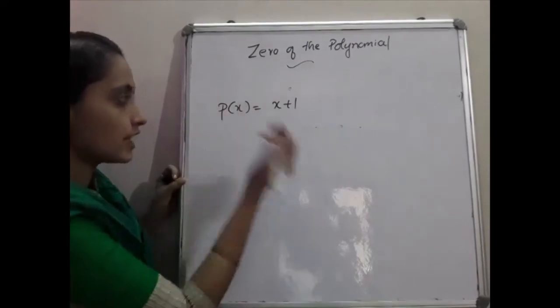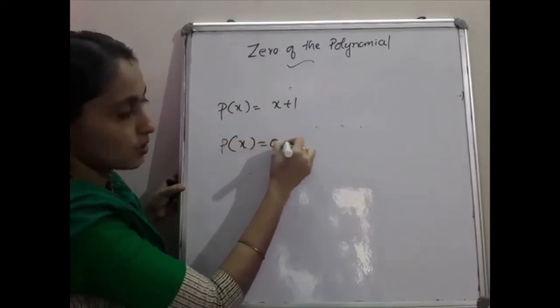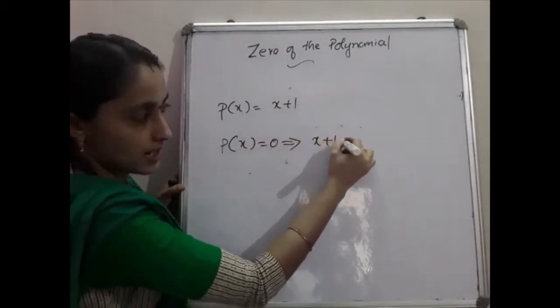Okay, so for that what we are doing is simply writing p of x is equal to 0. p of x means what? x plus 1, is it? So x plus 1 is equal to 0.